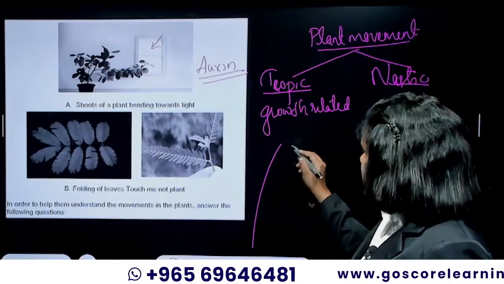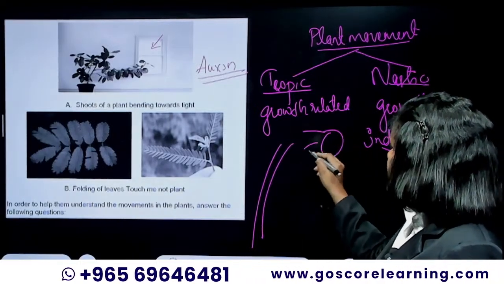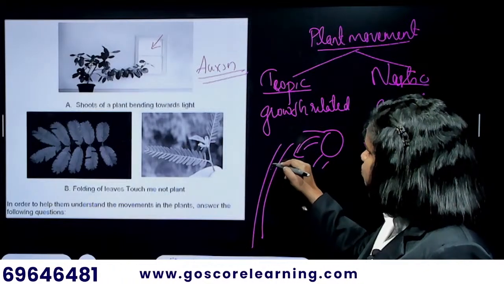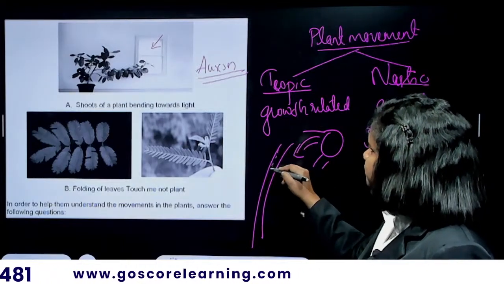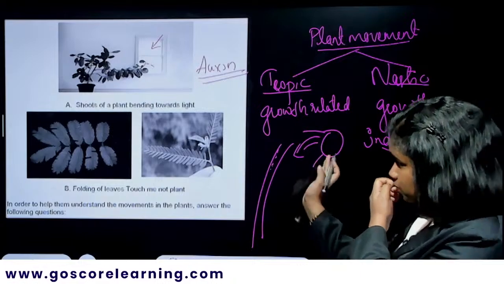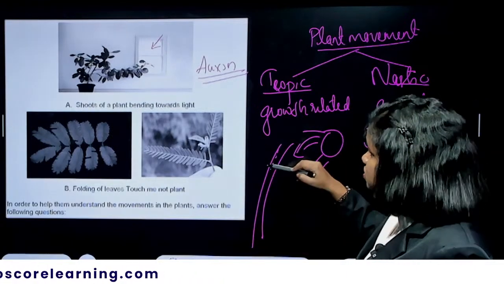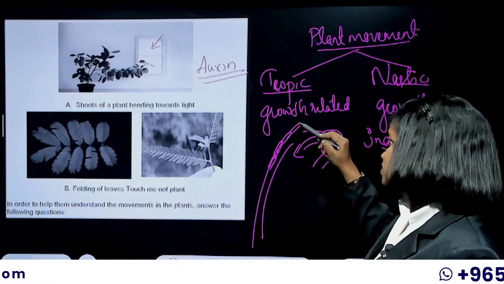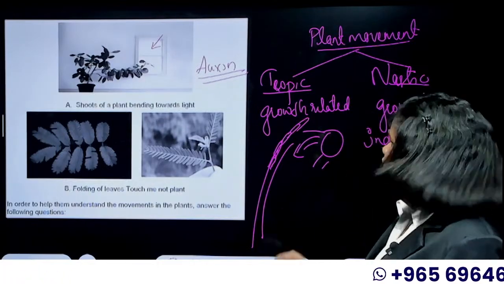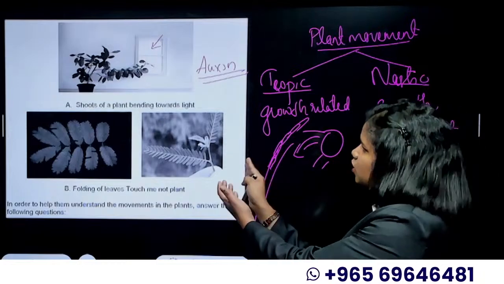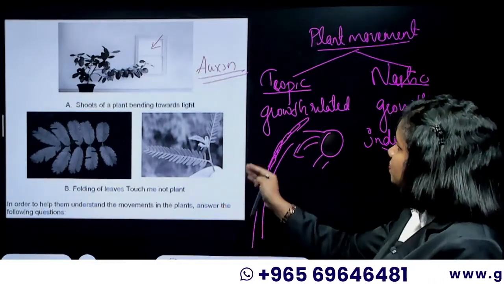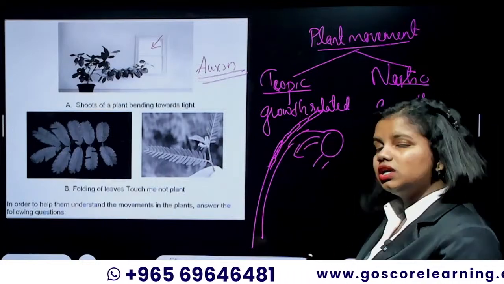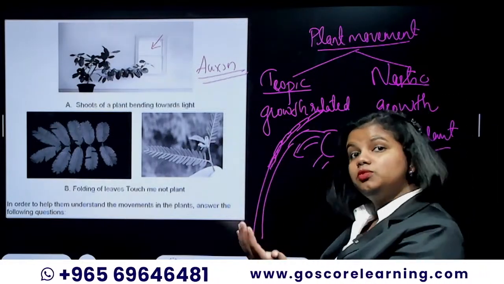So suppose this is a stem and there is sunlight coming from this direction. Auxin is a molecule which has a tendency to move to the other part of the stem. If here is the sunlight, it moves to the other part. And auxin is a hormone which helps in cell division and cell elongation. So when auxin is getting accumulated in the other part, there would be a higher cell growth in that opposite part, which would create a bending of the stem towards the sunlight.